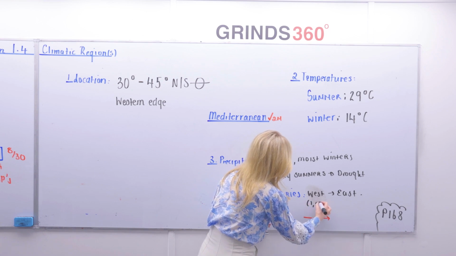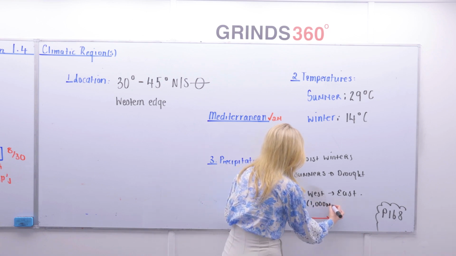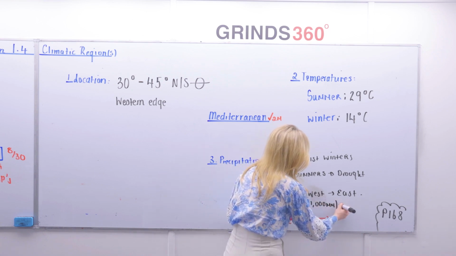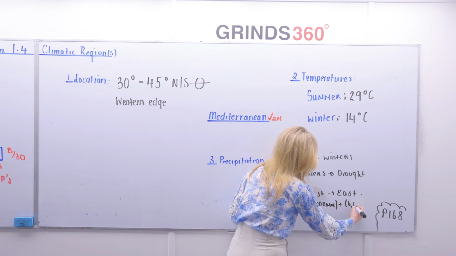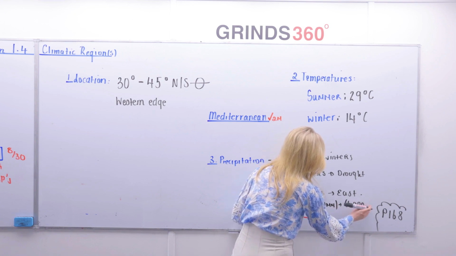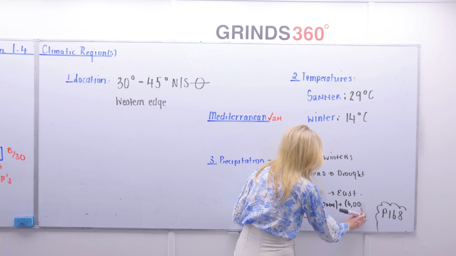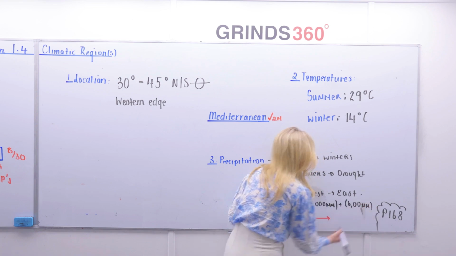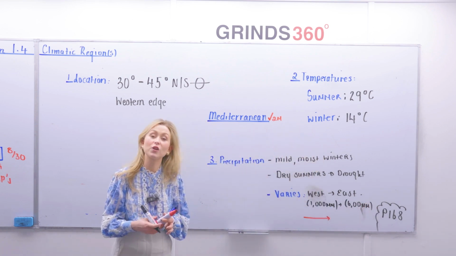It tends to average around maybe 1,000 millimeters per year. Whereas the east only really experiences around 600 millimeters per year, not 6,600. Per year. So you get a lot more precipitation along the west than the east.